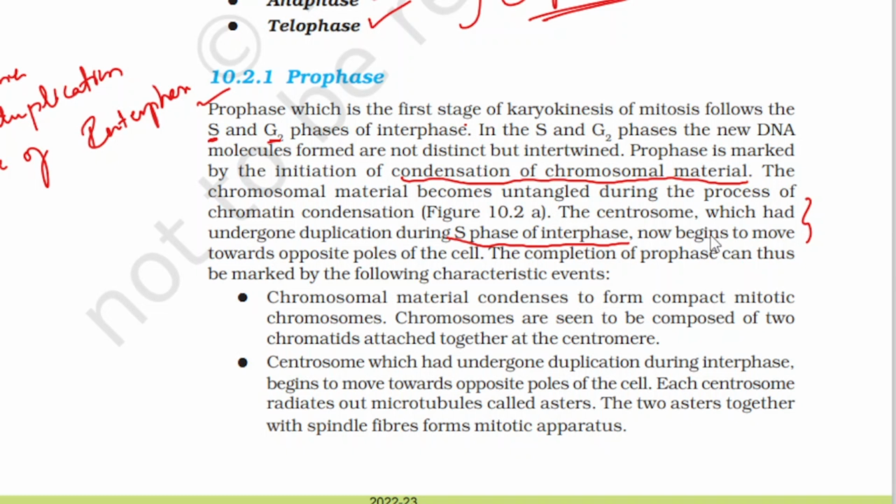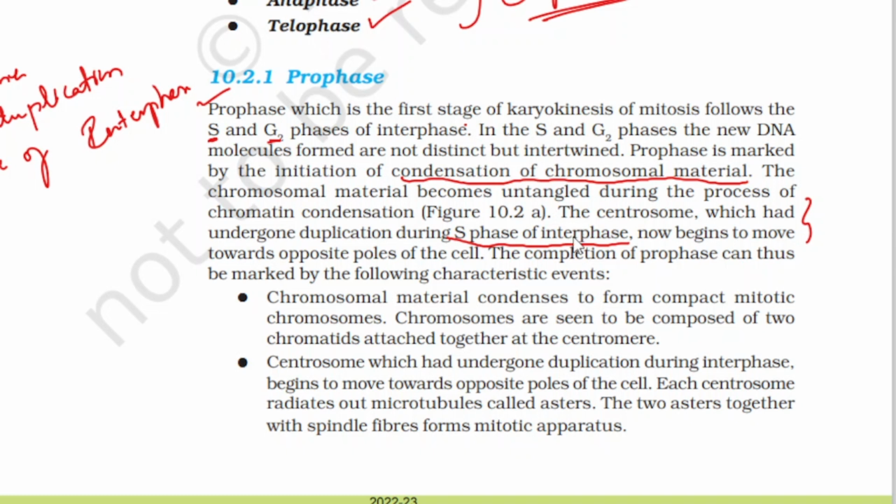Now the centrosome which had undergone duplication during S phase of interphase begins to move towards the opposite poles of the cell. In which stage does the centrosome start moving towards the opposite poles? In prophase. In M phase we have 4 phases in total, and in prophase it starts moving towards the opposite poles of the cell.